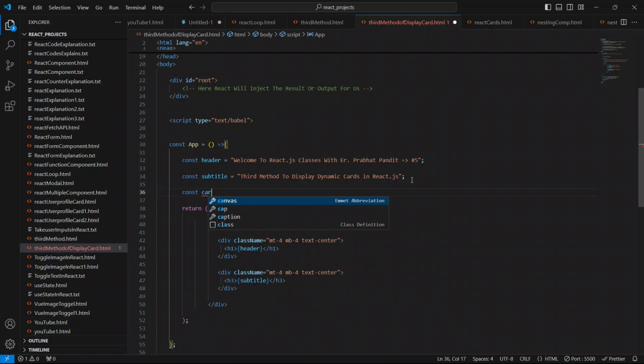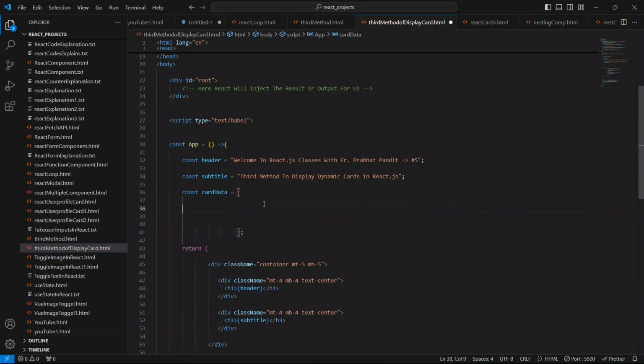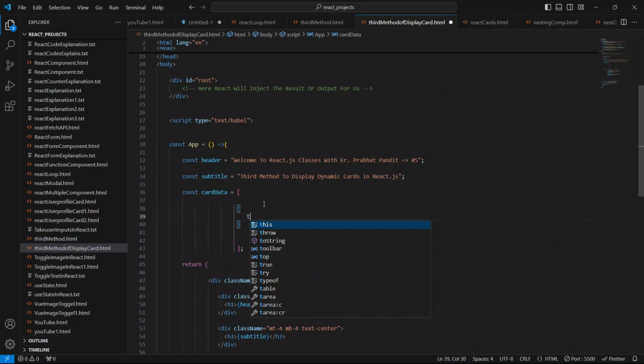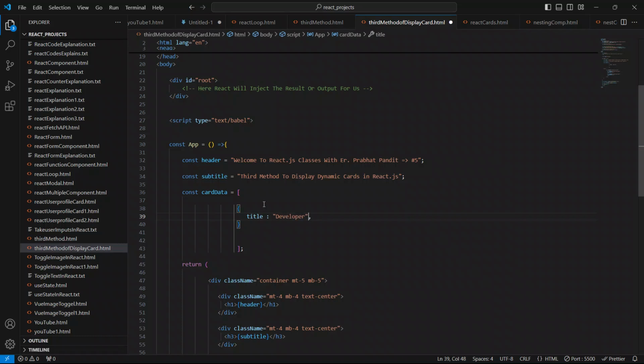const cardData equal to square brackets, and inside this we will be creating the objects. So I'll put open and closing curly braces. I'll write title, put colon, and for the title I'll give developer. It's up to you to define anything as a title.